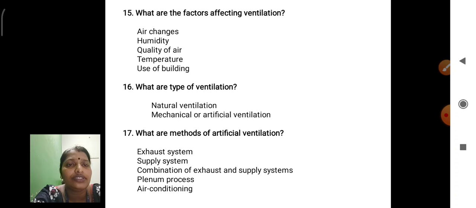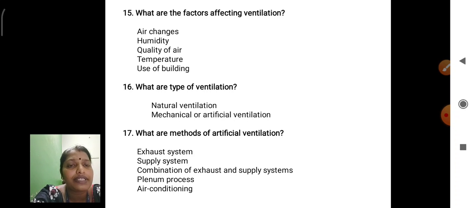AC conditions using supply system are used in food factories, and vegetables, and any fruits, for preserving fruits and food. These supply systems are applied. And a combination of exhaust and supply system, both combined, is used in many industries or hospitality. And next, the plenum process.